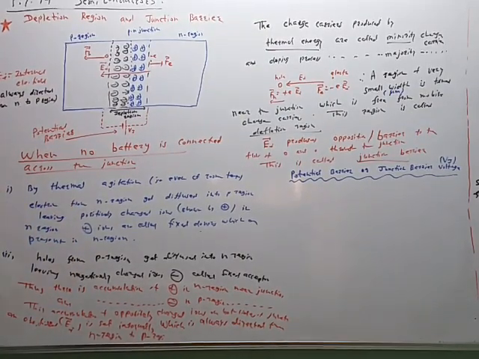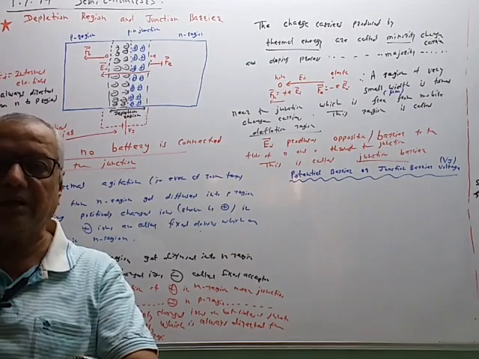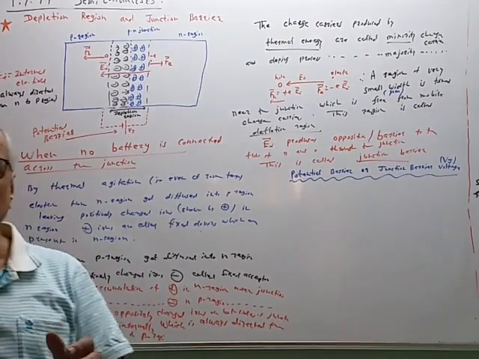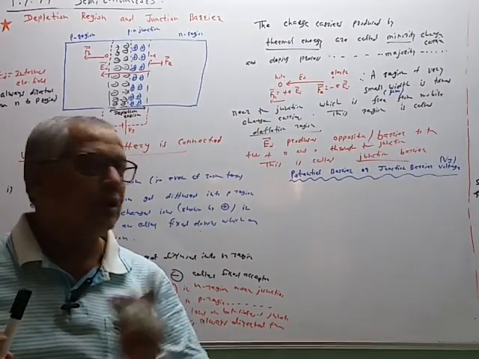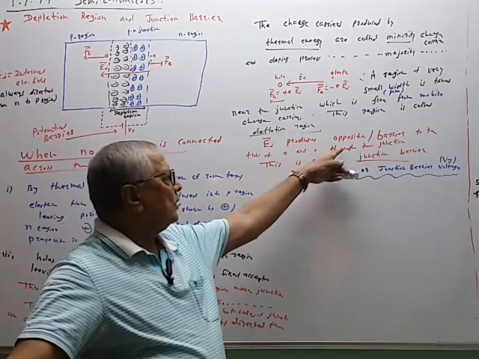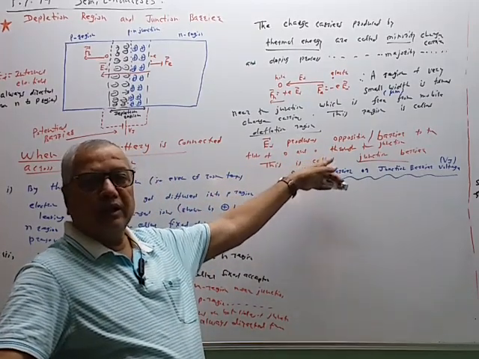So the meaning of potential barrier is like this. It is a potential difference which produces opposition across the junction for the flow of electrons and holes.